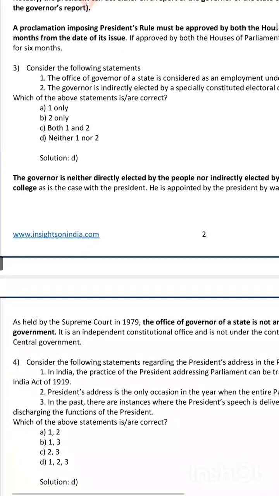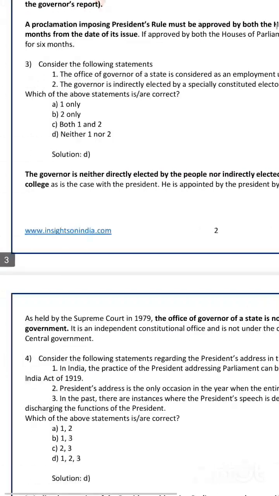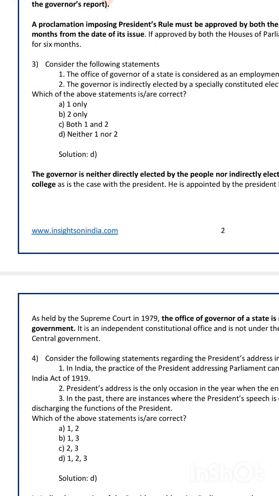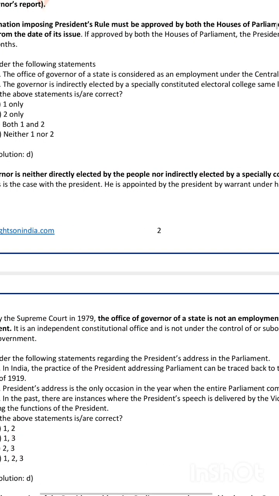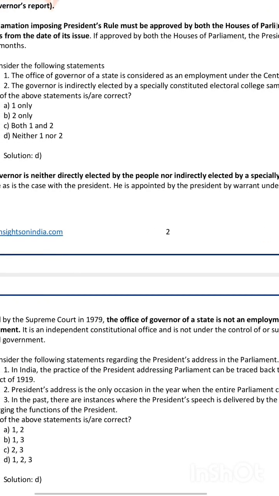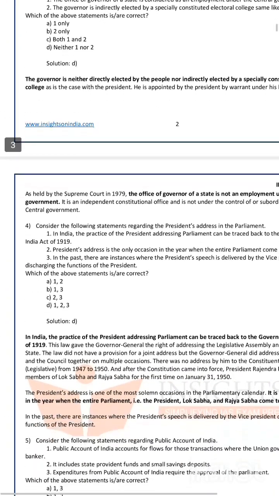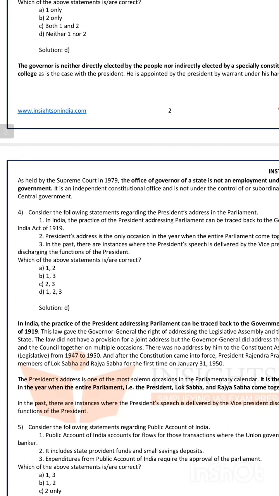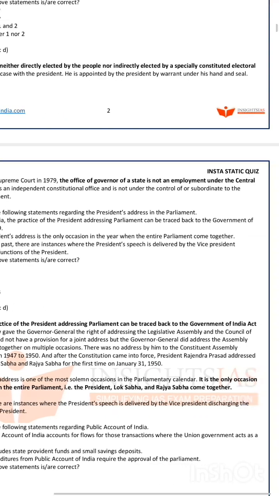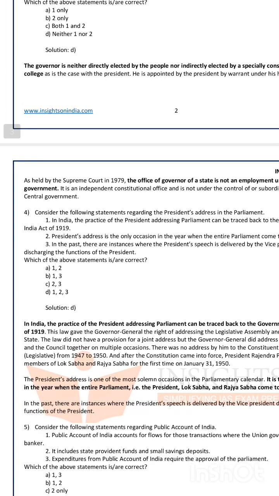So the governor is neither directly elected by the people nor indirectly elected by a specially constituted electoral college, as is the case with the president. He is appointed by the president by warrant under his hand and seal. The president will appoint the governor, but not by any electoral college. As held by the Supreme Court in 1979, the office of the governor of a state is not an employment under the central government. It is an independent constitutional office.